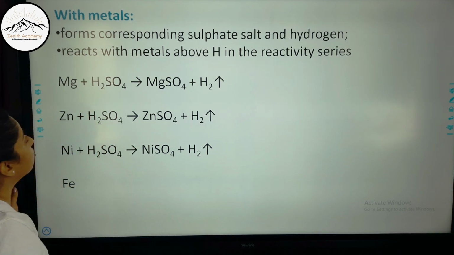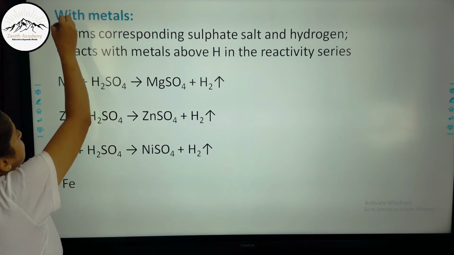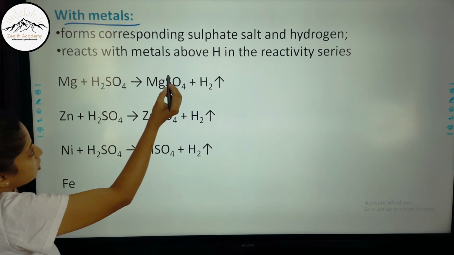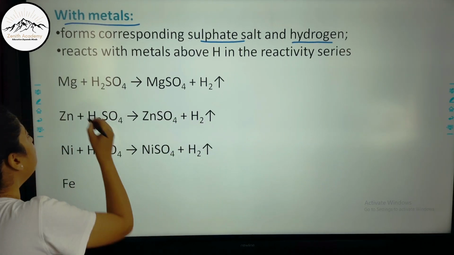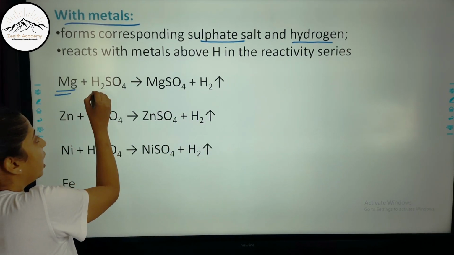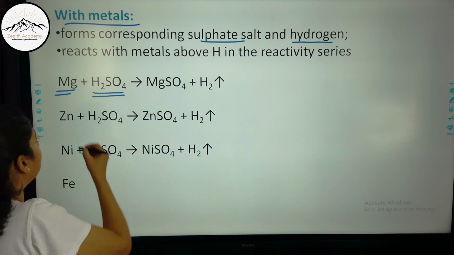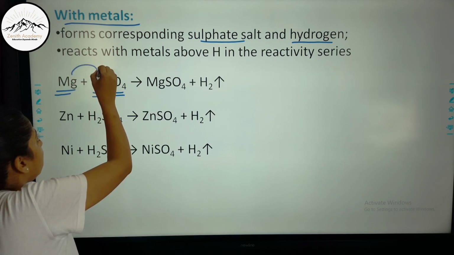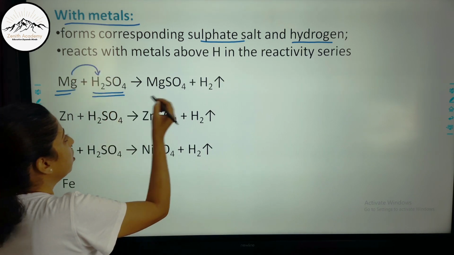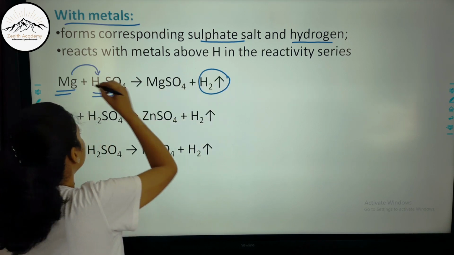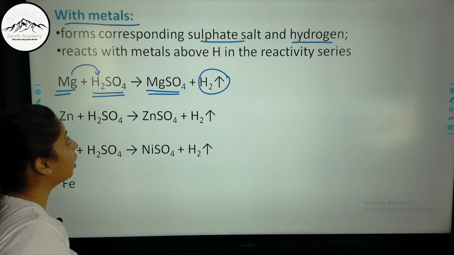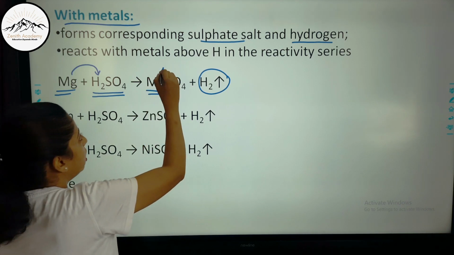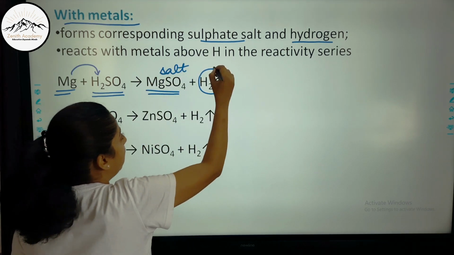So let us see how sulfuric acid reacts with metals. It forms corresponding sulfate salts and hydrogen. Whenever an active metal reacts with sulfuric acid, this metal will displace hydrogen, it will replace hydrogen, and form hydrogen gas, and itself sits on its position. So MgSO4 is formed. So it forms a salt and hydrogen.